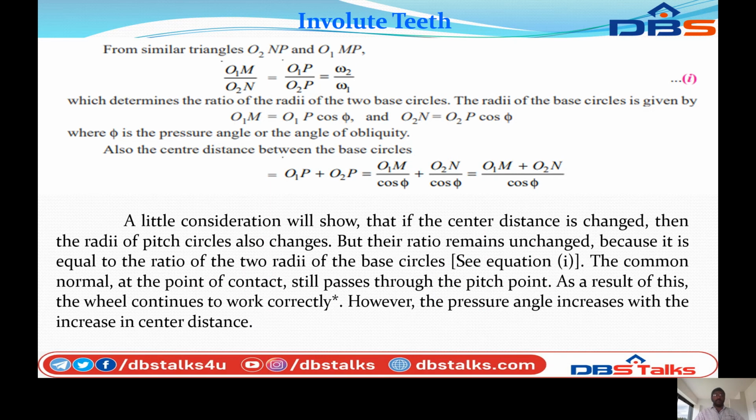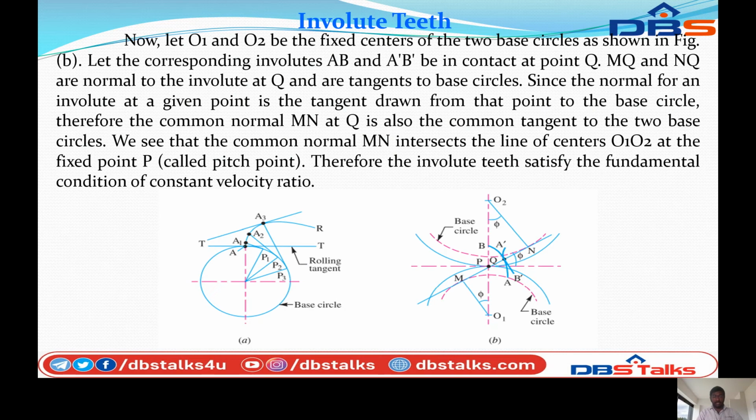From similar triangles O2NP and O1MP, this is equation number 1. So we can form similar triangles: this one is the triangle O2NP, and the other one is O1MP.